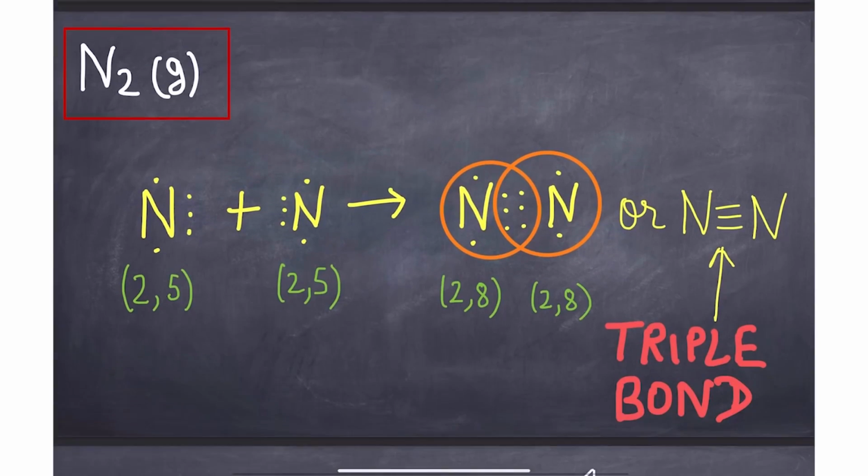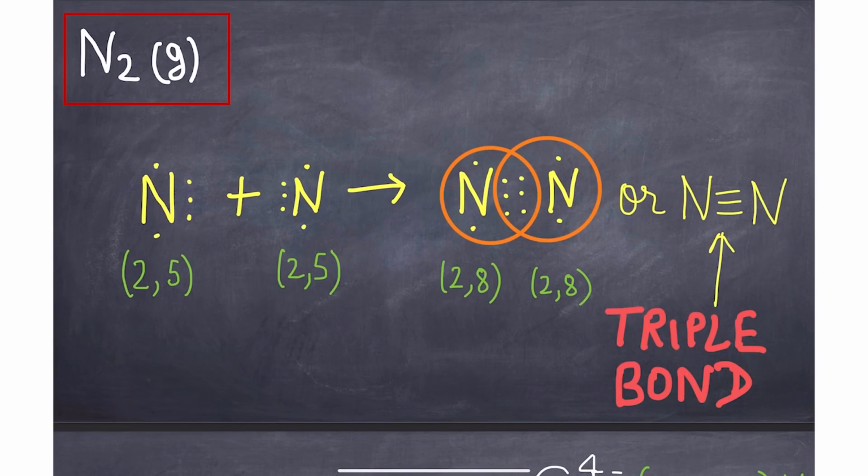Similarly with nitrogen as well, but nitrogen has just 5 valence electrons and it needs 3 more electrons to complete its octet. So what does it do? One nitrogen atom gives away 3 electrons to the sharing region. The other nitrogen atom also gives away 3 electrons to the sharing region. So totally they have 6 electrons in the sharing region. So 6 electrons meaning 3 bonds. So there are 3 single lines that we have to draw, and so there are 3 bonds between both of the nitrogen atoms. So this is how a covalent bond is formed.